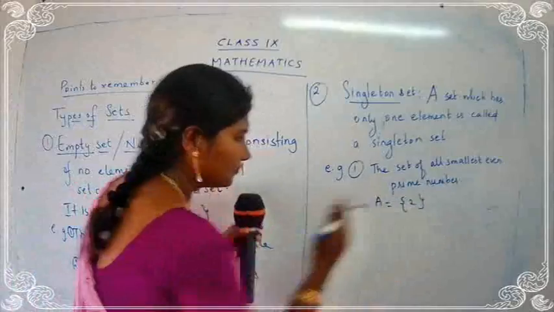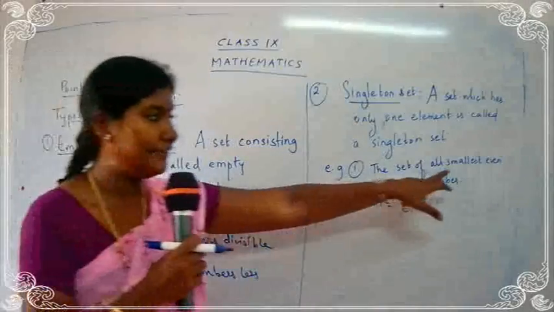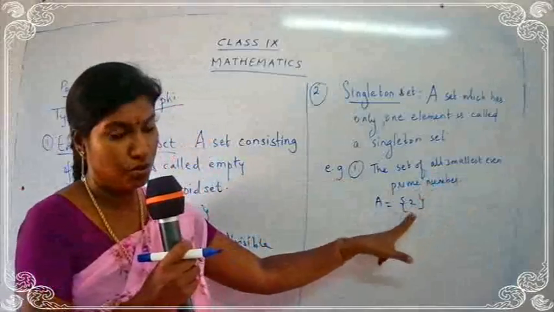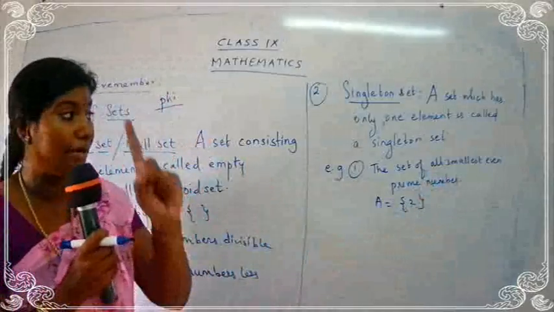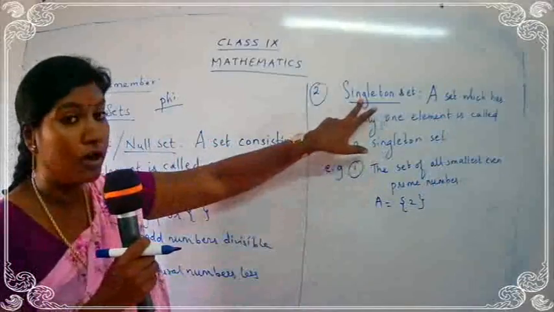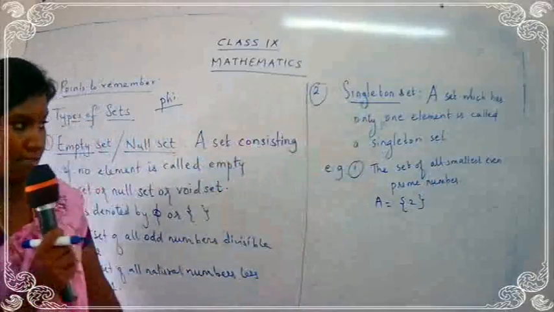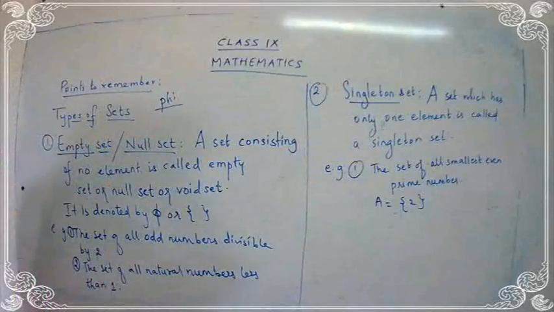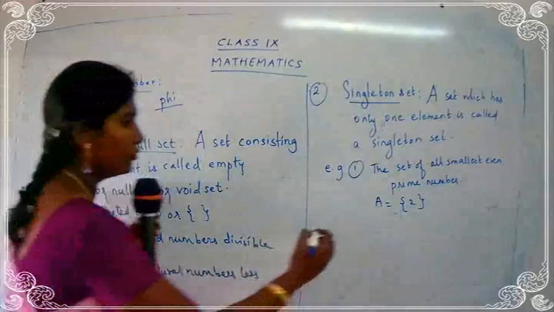See? So what is the smallest even prime number? The smallest even prime number is 2. So how many members are there? Only one member. If you have only one member, you have to call it a singleton set. Write down the example, children. Okay, let's write down one more example. I'll just give you a rule form over here.